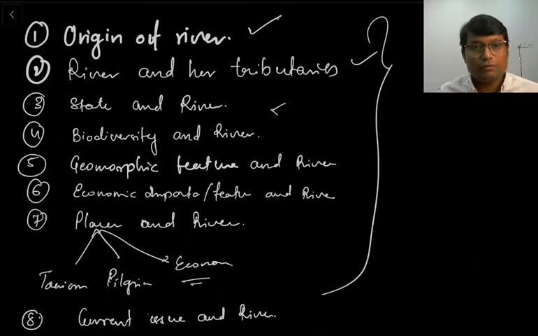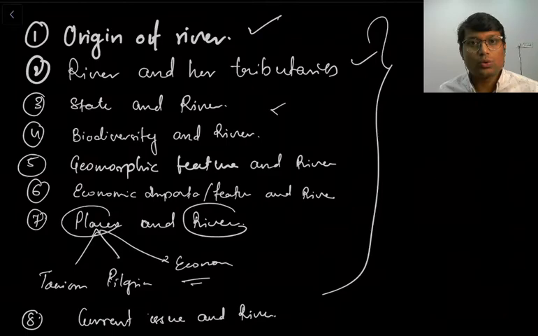Moving forward, we will discuss geomorphic features of particular rivers. In case of, say, Narmada, there are some geomorphic features we have to discuss, such as Rift Valley and others. We will also discuss some dams, hydroelectric projects or irrigation projects of significant importance. And finally we will see the important places and rivers. So we'll try to have such a holistic approach when we discuss our river topic.